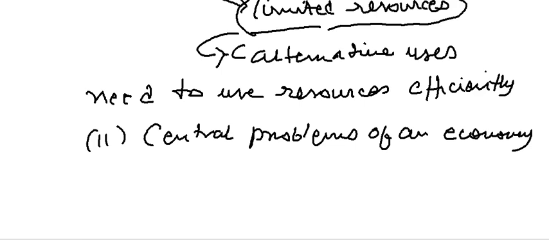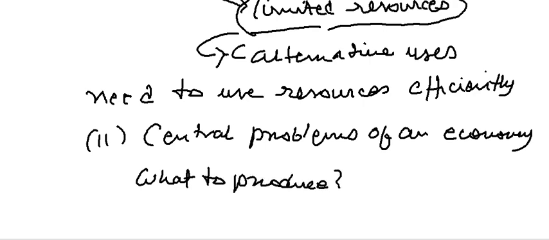The problem is, given the limited resources, when you have studied in part 1 that despite the fact that we have unlimited wants, we can produce things with limited resources. So we have alternative uses, and when you have alternative uses, the most important question which comes to mind is what to produce. What do we produce?